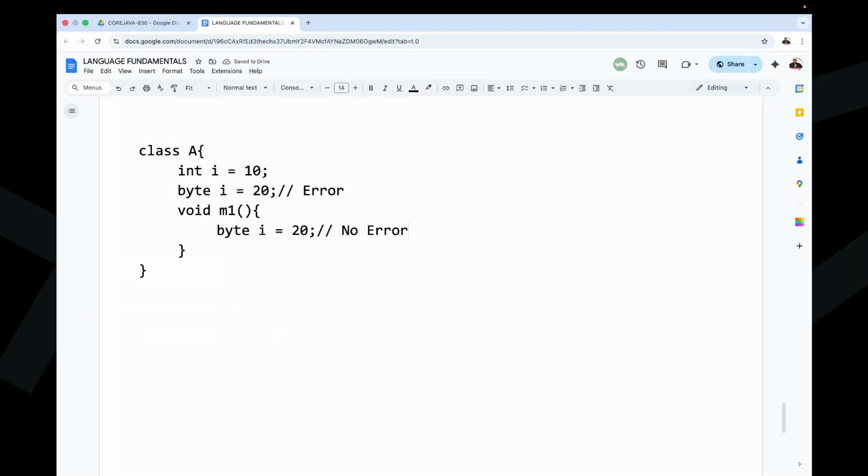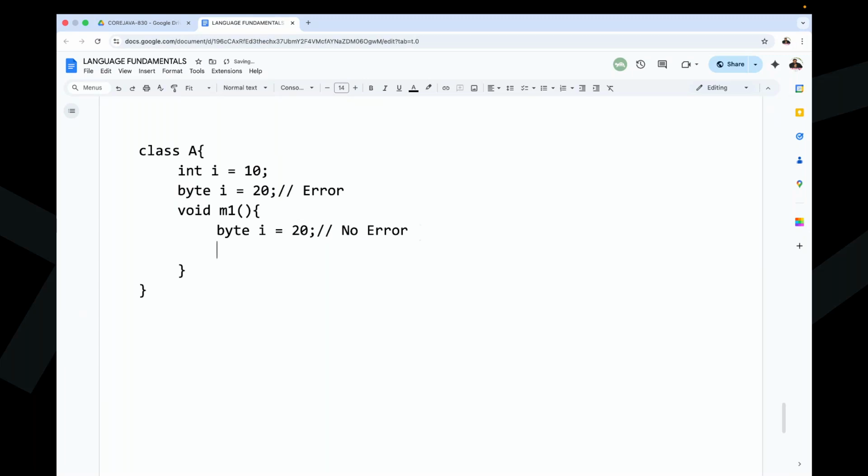Right, sir. Now I'm asking this question. With this byte I is equal to 20 we are getting an error, but here with byte I is equal to 20, we are not getting any error. Can you tell me what is the reason for it? Why is the I variable duplicated inside this M1 method, but not duplicated outside of the M1 method? Tell me, guys. The point is that in two different scopes, we can duplicate the identifiers. It's not at all a problem. Okay, clear. It's okay. Fine.